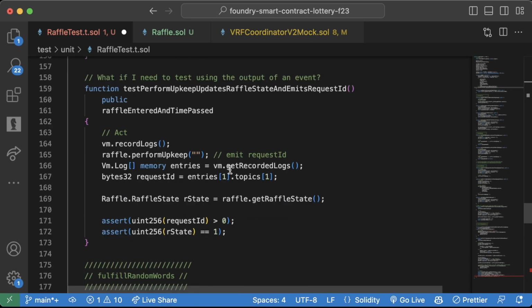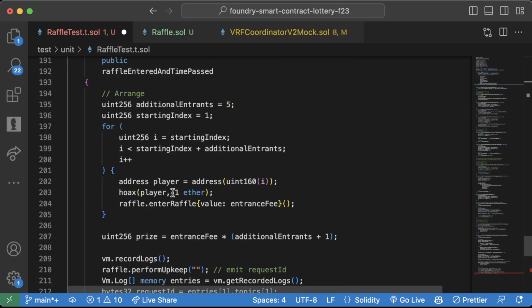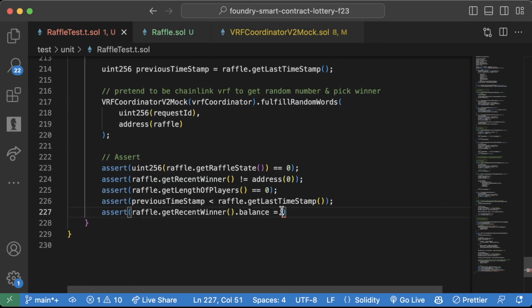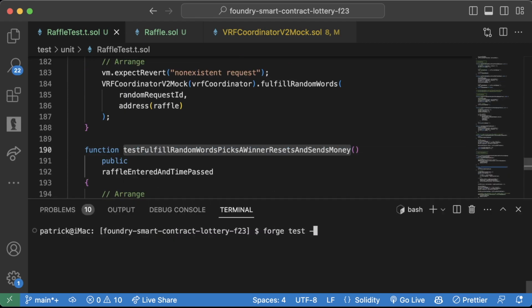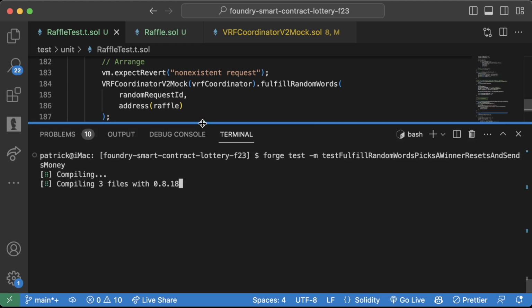So starting user balance. What do we vm.deal down here? How much money? We gave them all 1 ether. Nope, let's change that to starting user balance so that we can have the same thing. So this should be equal to the starting user balance plus the prize. Like that. All right, cool. Let's give this a whirl. forge test --mt, paste that in here.